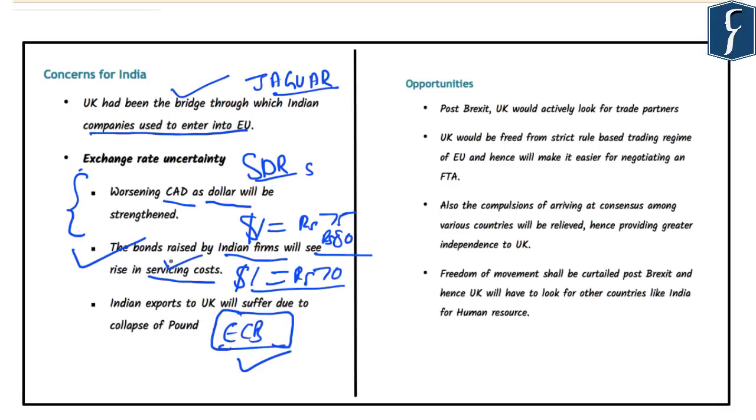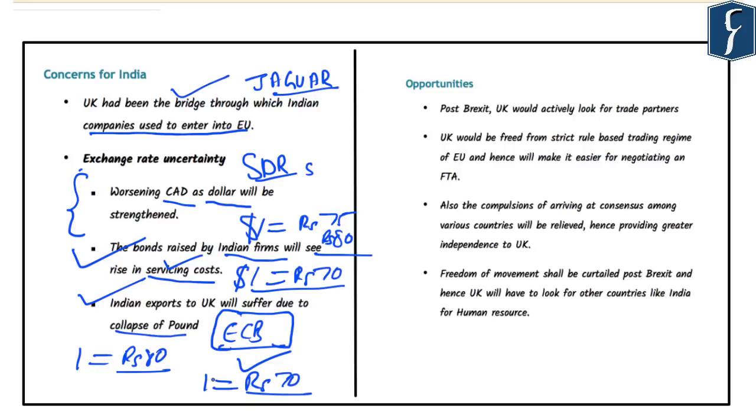And the third impact is that Indian exports to the UK will suffer due to the collapse or decrease in the value of the pound. A simple example: if the value of 1 pound as of now was about 80 rupees, and if the value of the pound slides, the exchange rate, that is 1 pound, will now be exchanged at a lesser price, let's say 70 rupees.